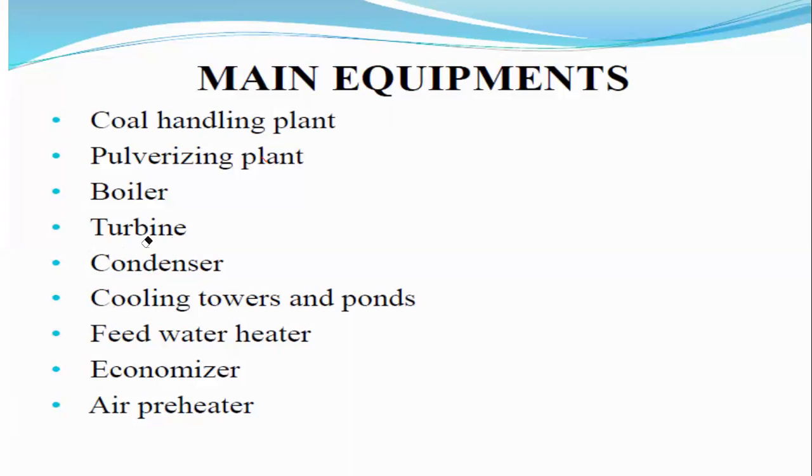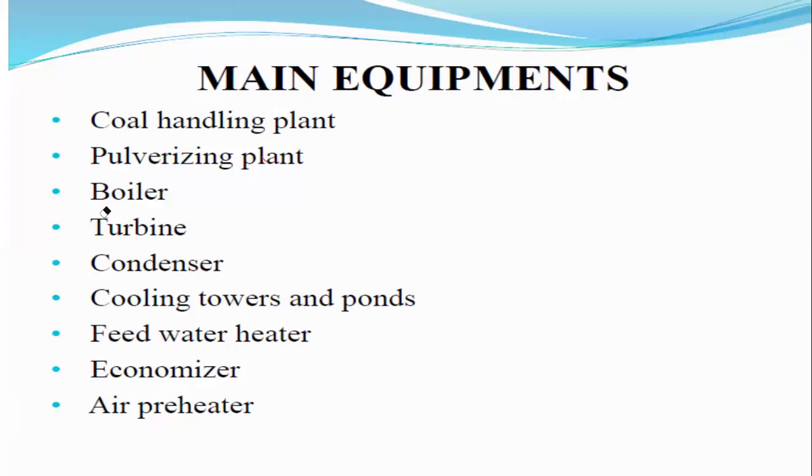That will be given to the feed water heaters, economizers and air preheaters. The economizer, air preheaters and feed water heaters are used to improve the pressure of the steam energy.